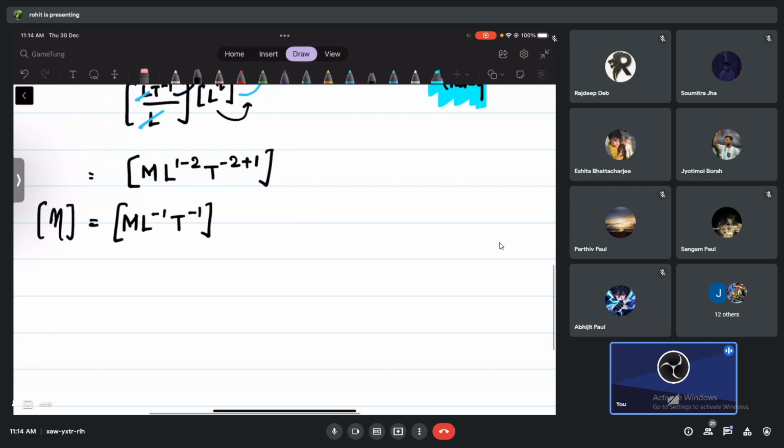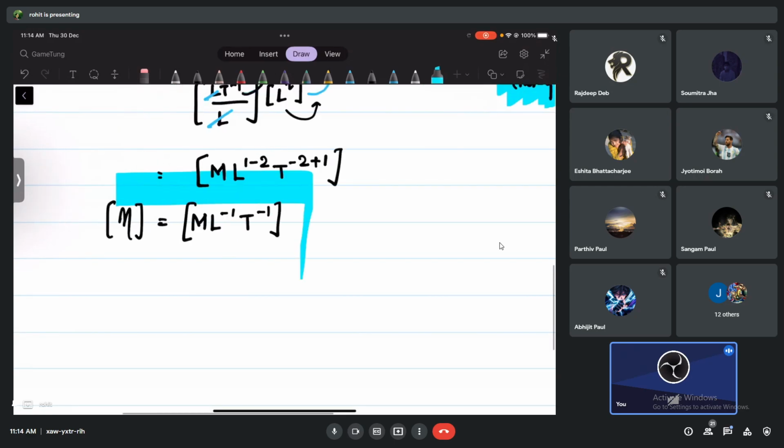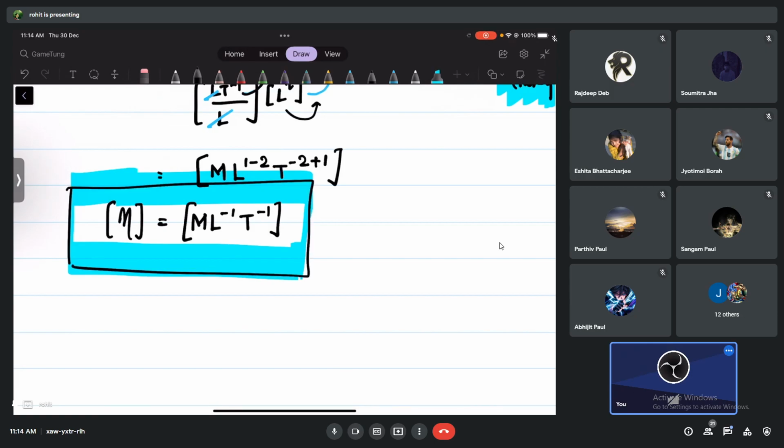Okay, so you can remember this by heart, because it is needed in board exams, in CBSE both. Please remember this, because they might ask you for a half mark or 1 mark. Even we need this for a derivation. In exam time, please remember this by heart. I know you can do it. This one is easy: M L minus 1 T minus 1.